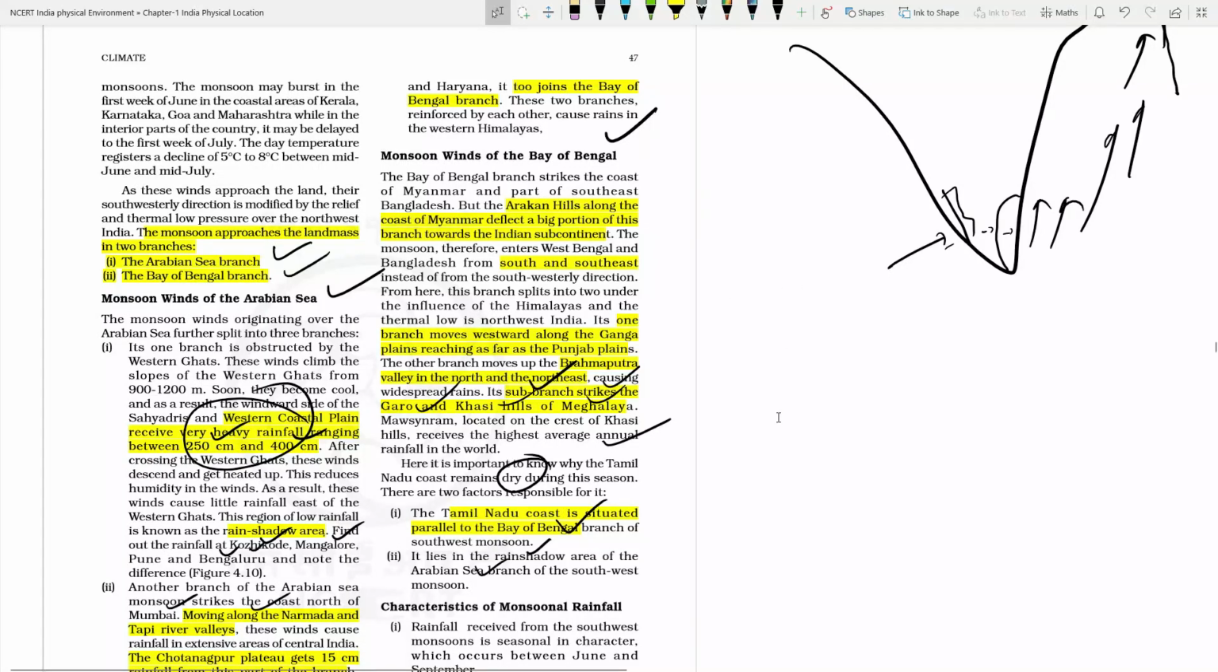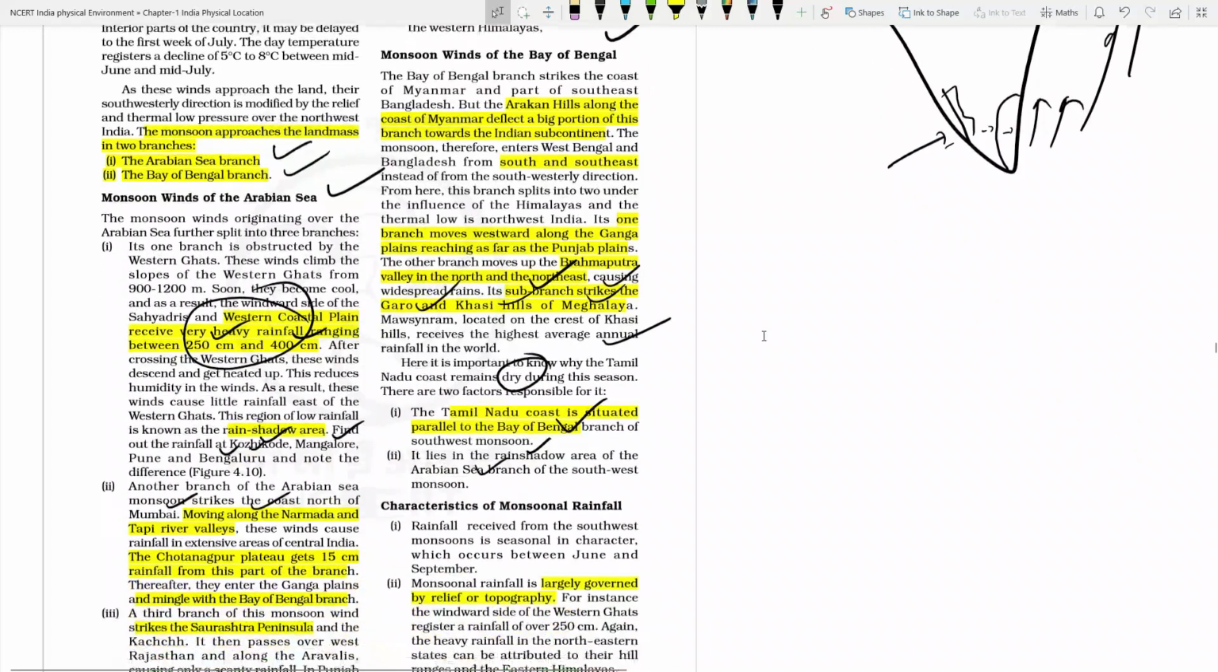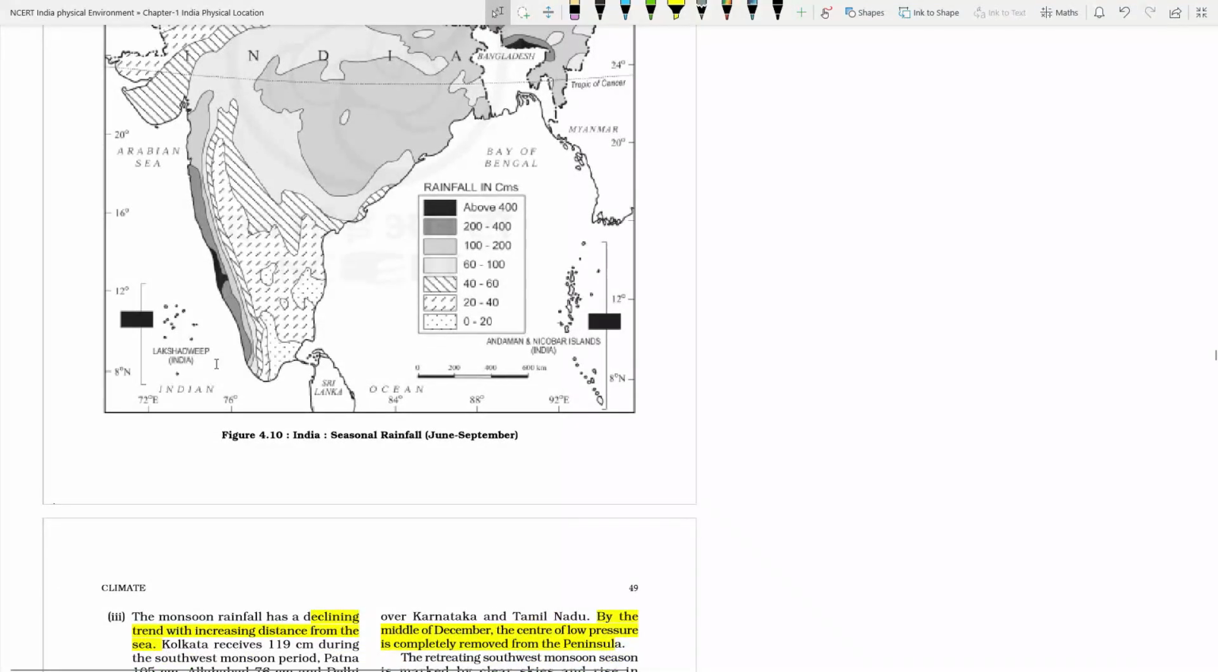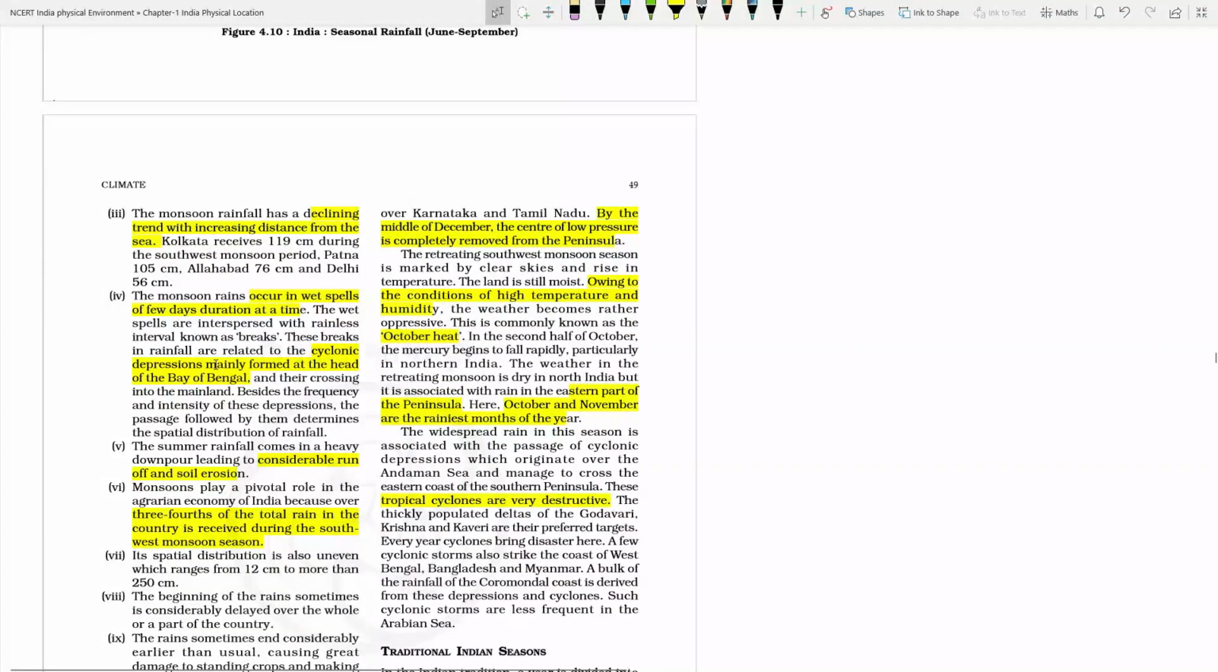But at the same time we are having the rainfall. Tamil Nadu में rainfall होता है at the time of winter season. So the characteristics of the monsoon rainfall: the monsoon rainfall receives most of the rainfall because of the southwestern monsoon, and that is between June to September. Monsoon rainfall is largely governed by the relief and topography. As you know, Western Ghat ka western side there will be high rainfall. At the same time Aravalli is parallel to that position, that's why there is no rainfall. Also the eastern part of the Himalayas, because of the position of the Khasi, it is having huge rainfall. Monsoon rainfall keeps on declining as we are moving from the sea to the land area.